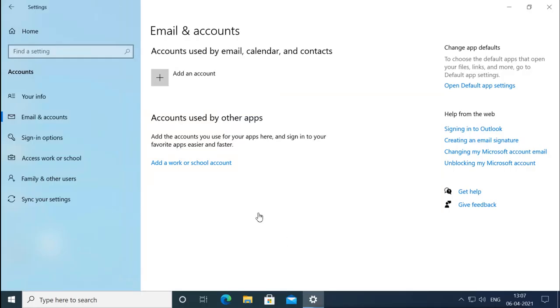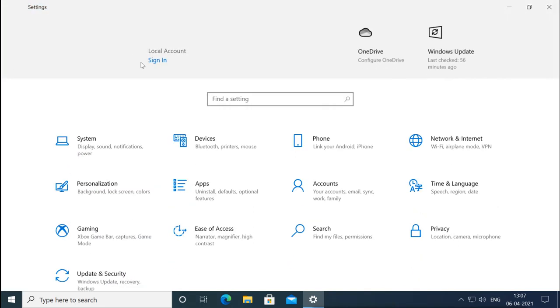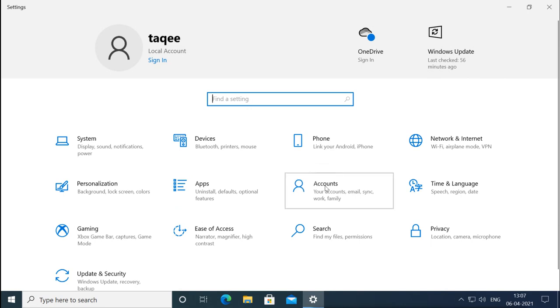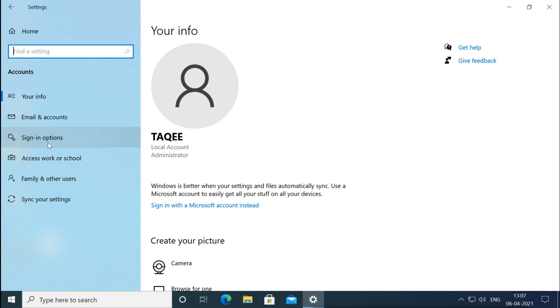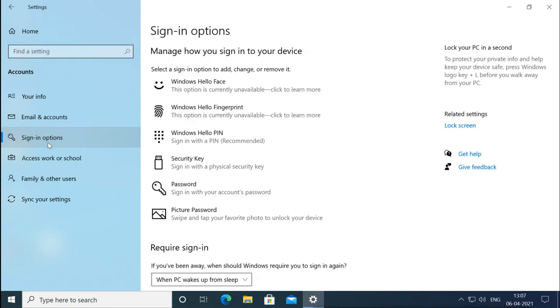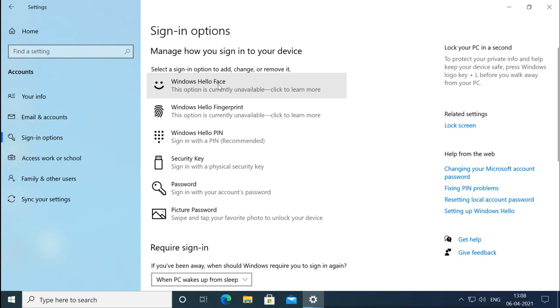So for configuring the local password, we can go to the same setting app and the account setting. When you open the setting app, you will go to accounts, and in accounts you have the option sign in options. When you click on this, you will see all the sign in options available which you can use. You have Windows Hello for face detection, Windows Hello for fingerprint detection, Windows Hello for PIN, security key, password and picture password. Now I will go for normal password.